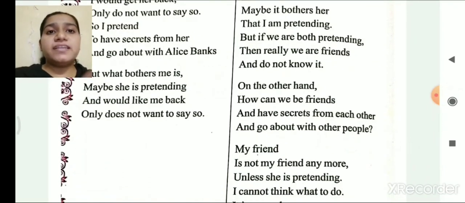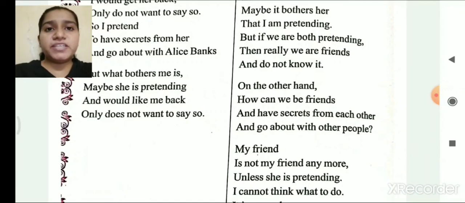So here is another assumption from the poet Alan Elberg: how can we be friends because we both hold secrets from each other and go out with other people? If we were both normal and not pretending about other people, then we should have gone together. But on the other hand, we are going out with different people, so we cannot be friends anymore.